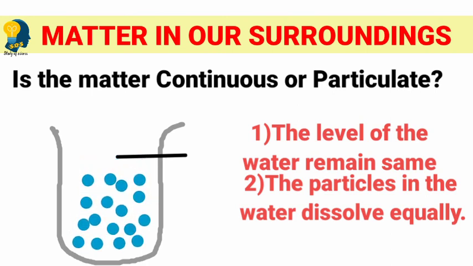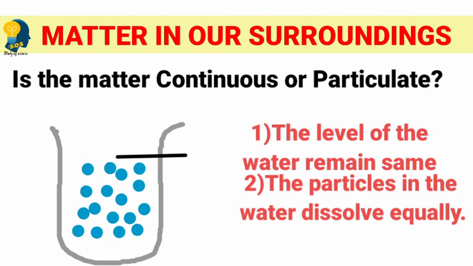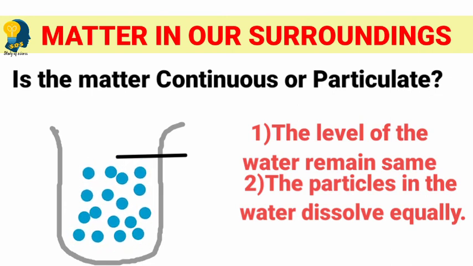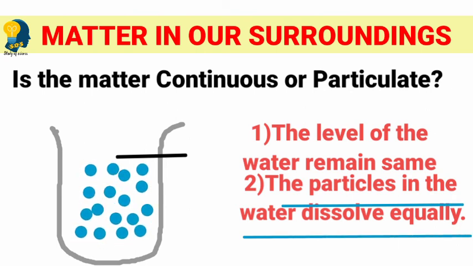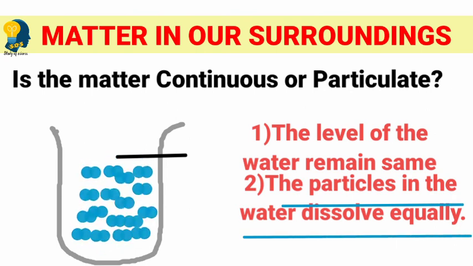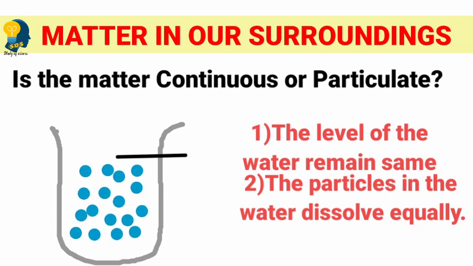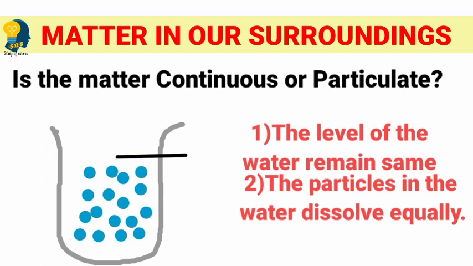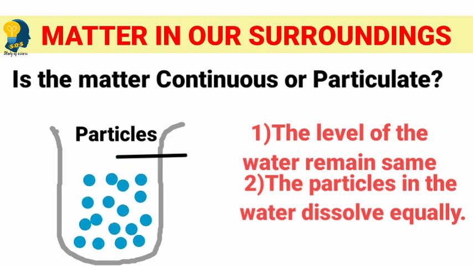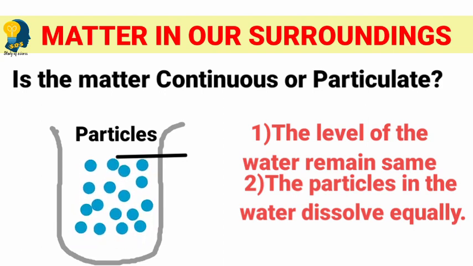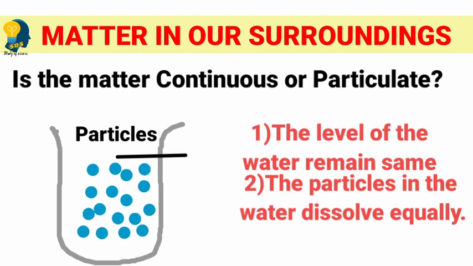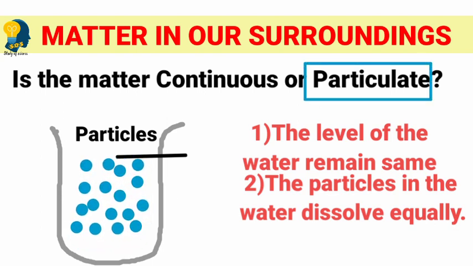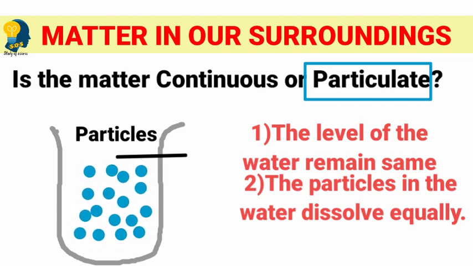And when we add some sugar or salt, what happened? Those sugar or salt particles get dissolved evenly in the water, in between the spaces. So now we can conclude that the water is made up of particles. Those molecules are the particles. Okay, so we can conclude that matter is particulate. It is not continuous. It is particulate because it is made up of particles.